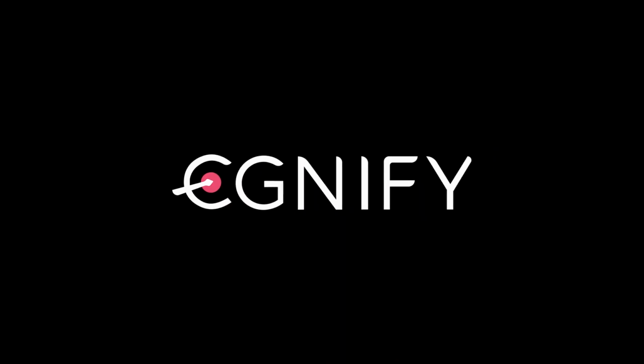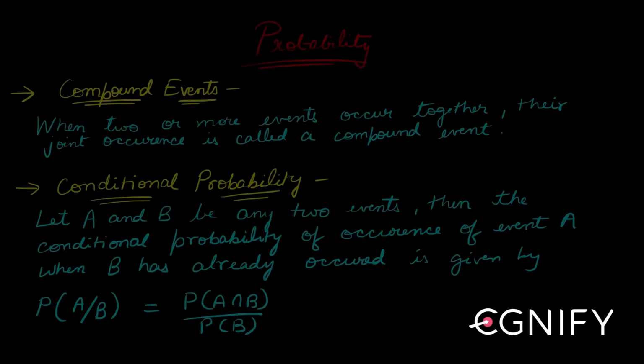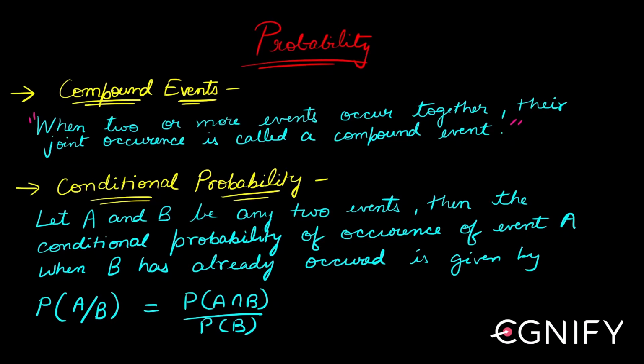So let us now look at the concept of compound events. Compound events are very simple. Two or more events, when they occur together, then their joint occurrence is called a compound event. So for instance, it's very simple.